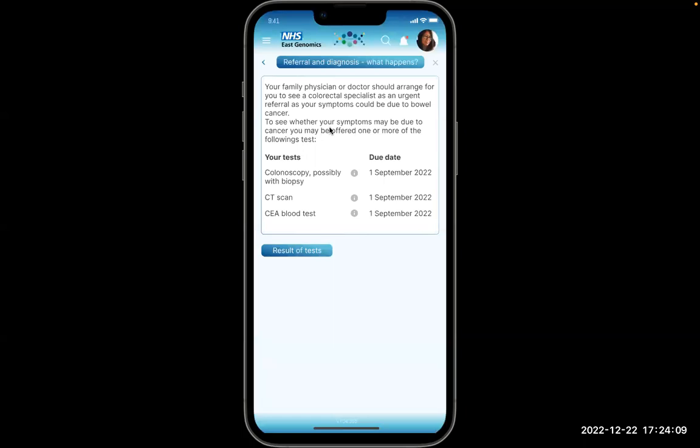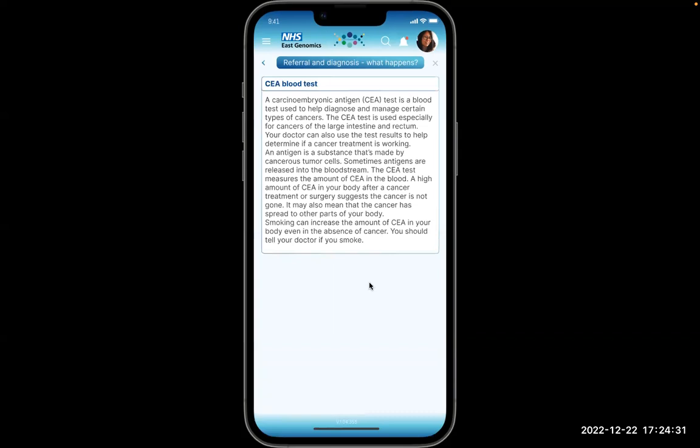And the referral and diagnosis section takes the patient through the typical sequence of events. The app can include dates of various procedures on the diagnostic plan. Some of the medical terms may be unfamiliar to the patient, so each has a small eye for information alongside, which when tapped, gives the patient a brief summary of each procedure, for example, CEA blood test.